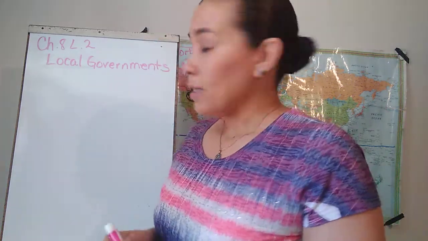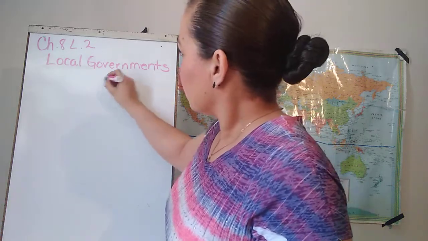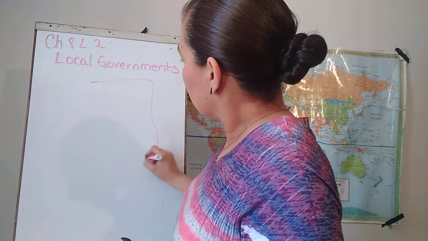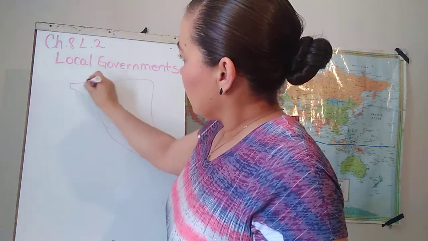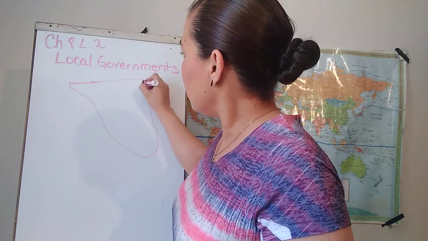For example, when we are talking about a place, we can say that Sonora is the state, okay? Agua Prieta is in this little corner over here.